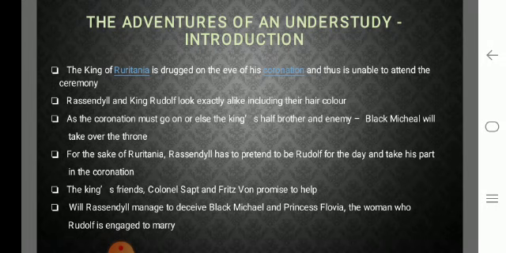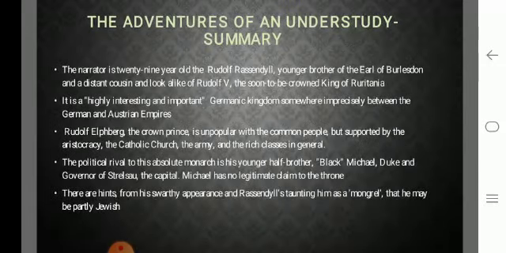Princess Flavia is a woman whom Rodolph is engaged to marry. So let us see whether Rassendyall would be successful in the entire coronation process. So that was the introduction of the story. Let us look at the summary.